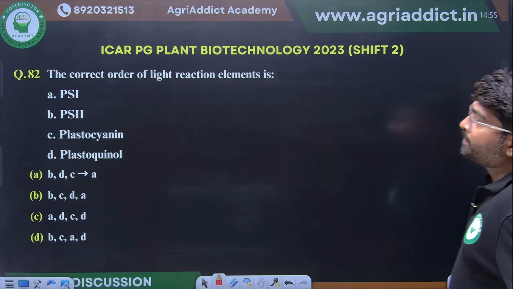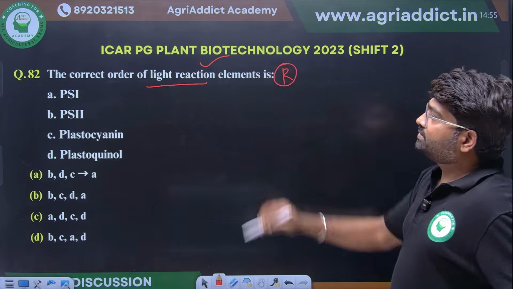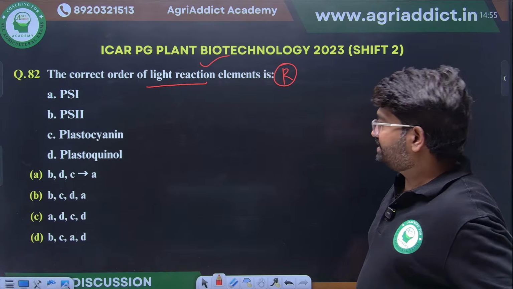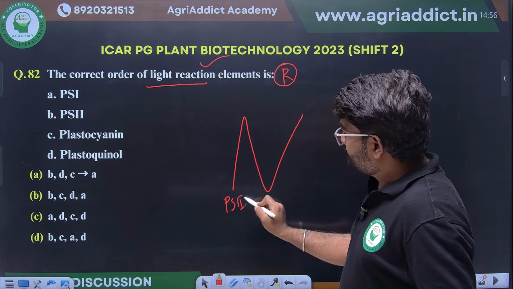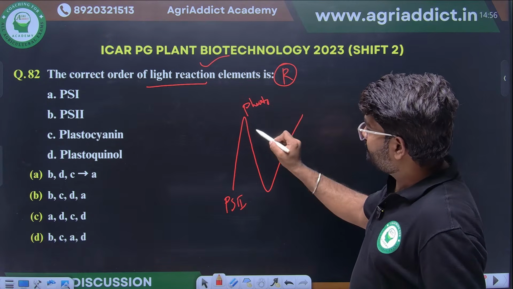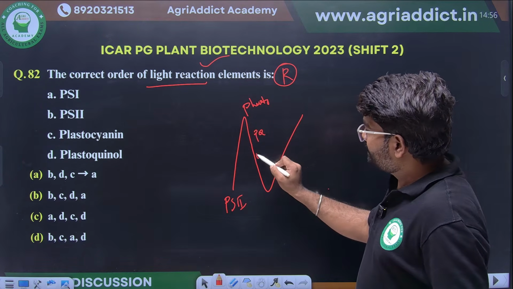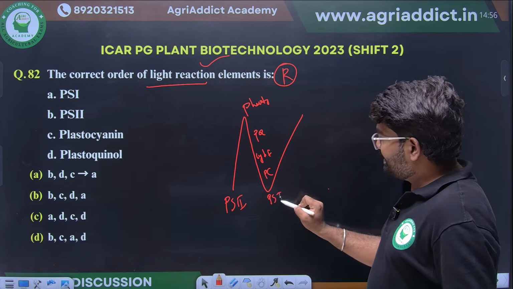Okay. The correct order of light reaction. This is also a repeated question. We know, first PS2 will be there. From here, P680 will accept the electron. Plastoquinone will be there. Cytochrome b6f, plastocyanin, PS1.